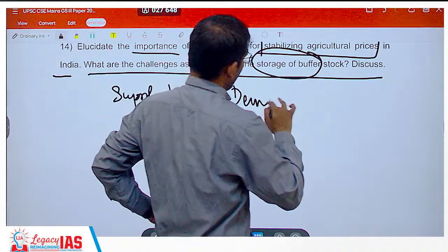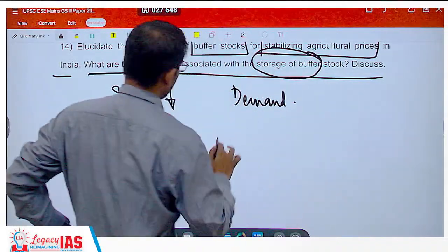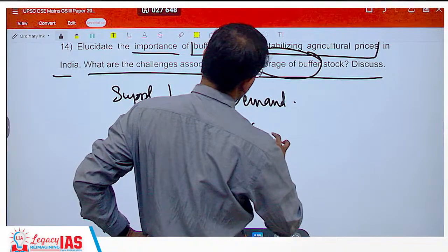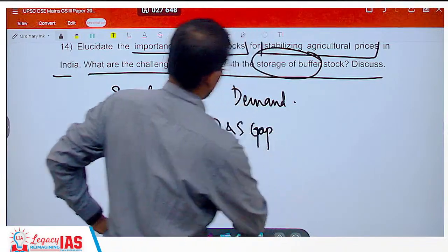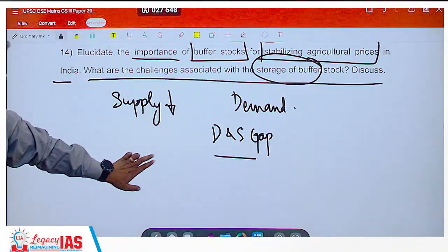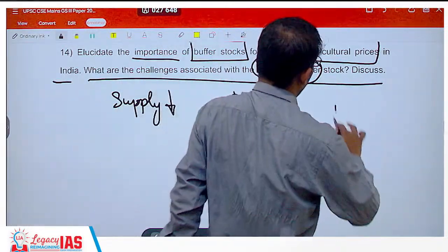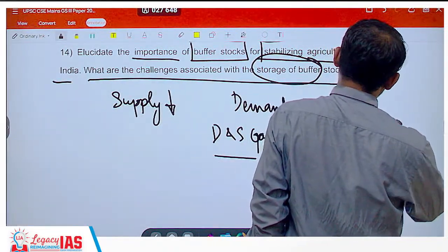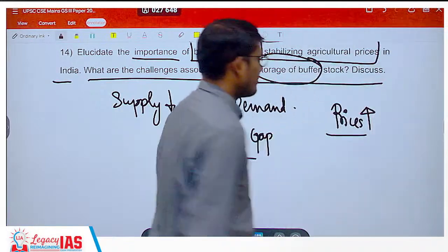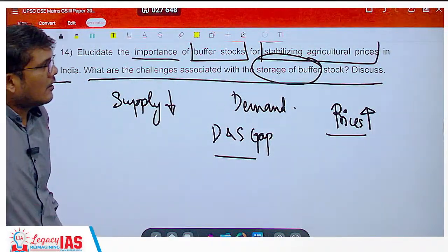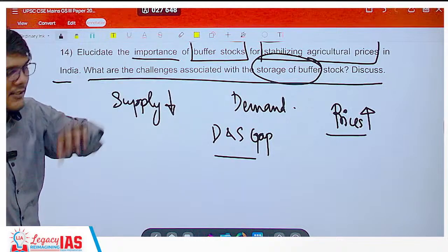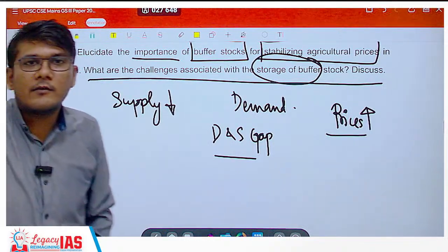Assuming demand remains constant, what will happen? There will be a demand and supply gap. Now, when there is a demand and supply gap, what will happen to the prices? The prices will go up, right? So what will you do? You will stabilize the prices. I hope that's clear, right?